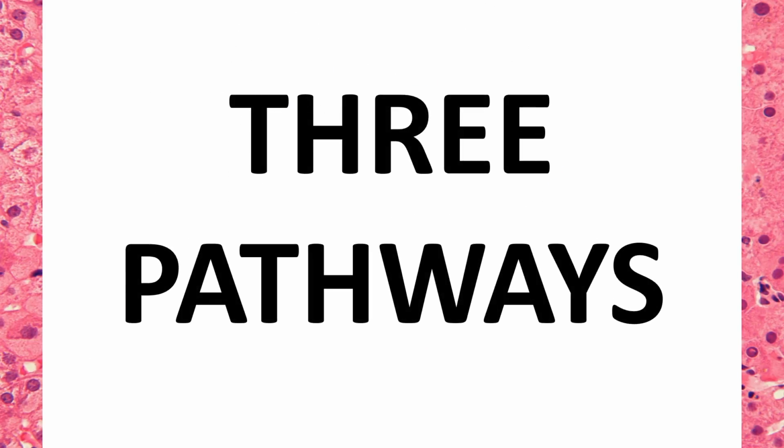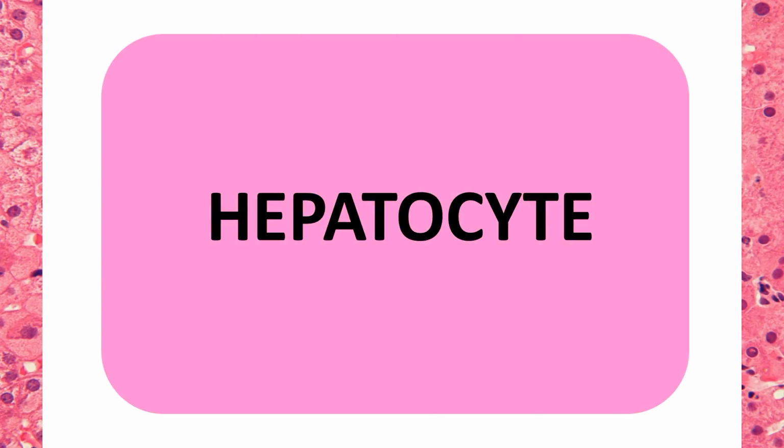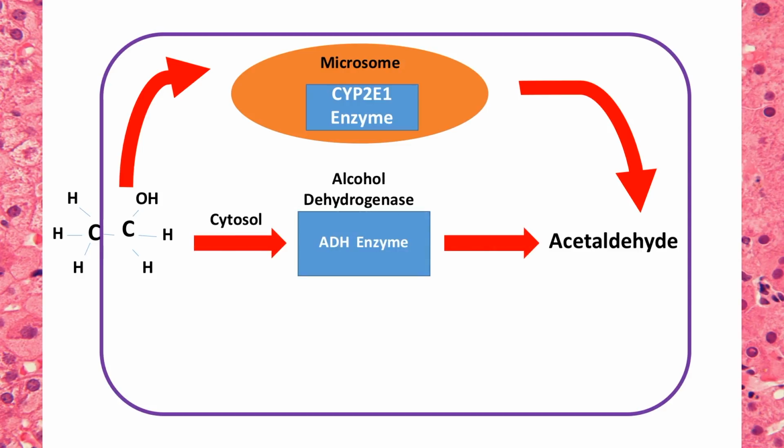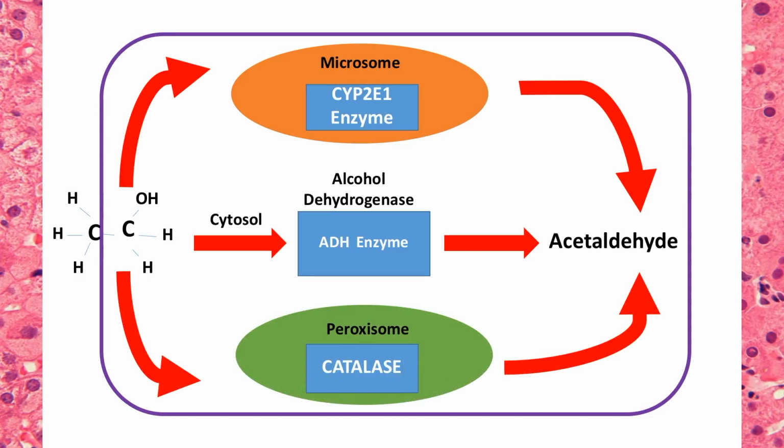This conversion can occur in one of three pathways. The first pathway involves the CYP2E1 enzyme in a microsome. The second pathway involves the enzyme alcohol dehydrogenase, or ADH, in the cytosol. And lastly, the third pathway uses a catalase inside an organelle called a peroxisome.